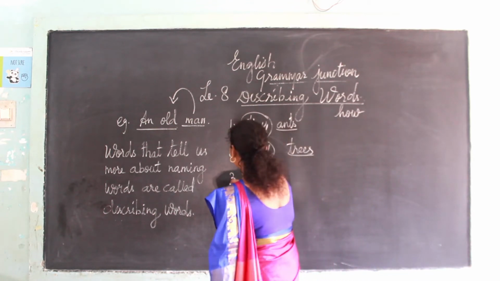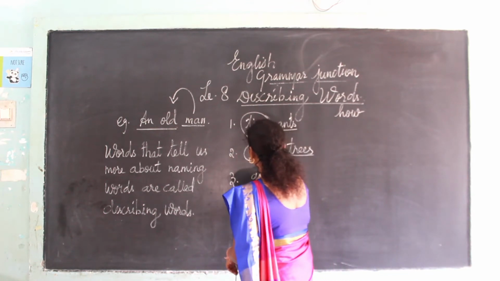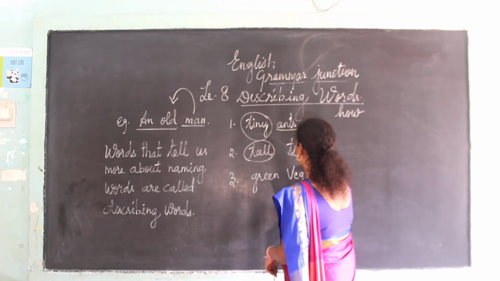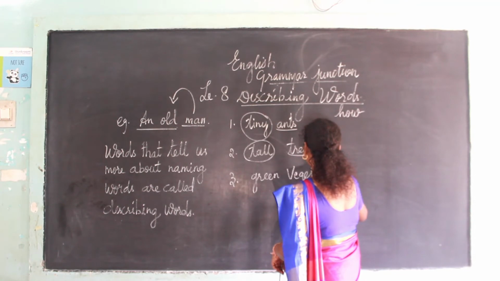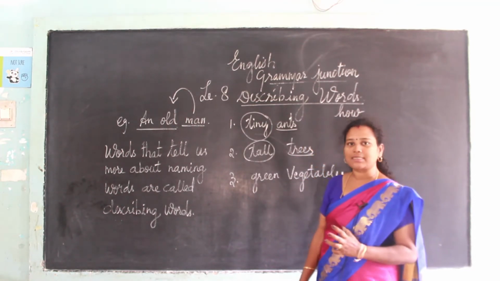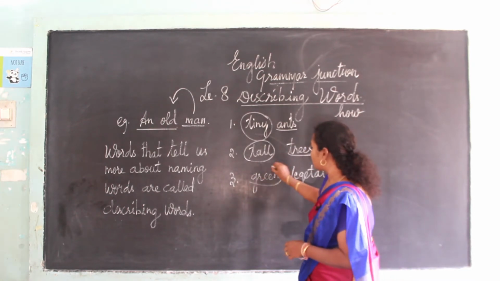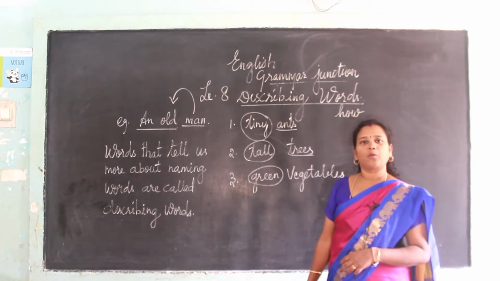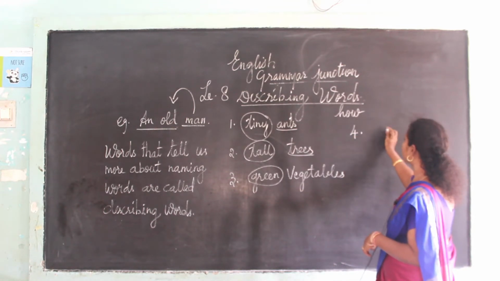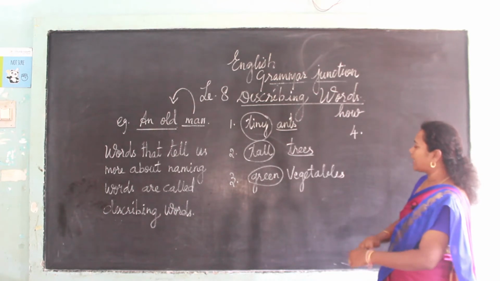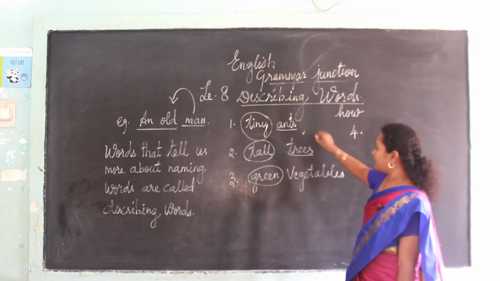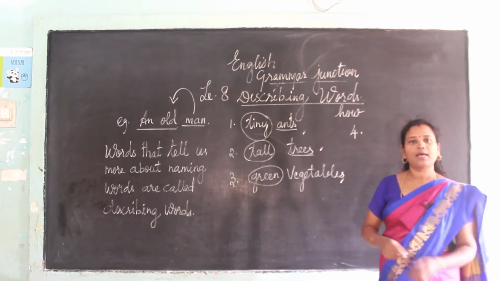Now see the third one, green vegetables. How are the vegetables? They are green in color. So green is a describing word. Green, tiny, tall are describing words, and ants, trees, vegetables are naming words.